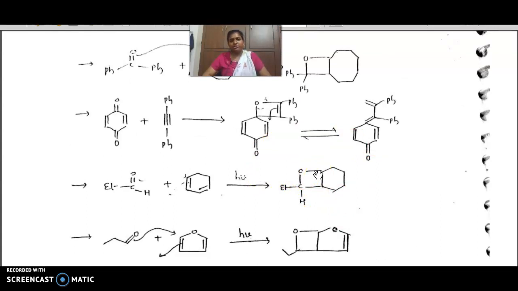This is about the Paterno-Buchi reaction: simply a 2+2 cycloaddition of carbonyl compounds with olefins and alkynes to give oxetanes and oxetenes. Sometimes, if oxetenes are not stable, they convert to alpha beta unsaturated carbonyl compounds. It is simply like the 2+2 cycloaddition of two olefins. Okay, thank you.